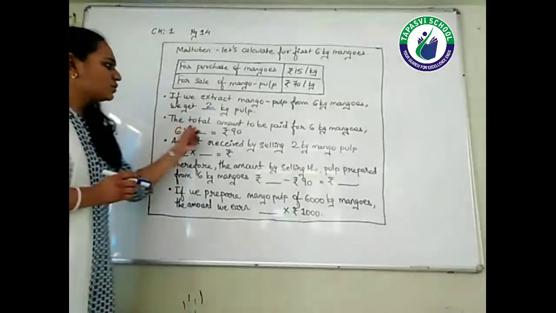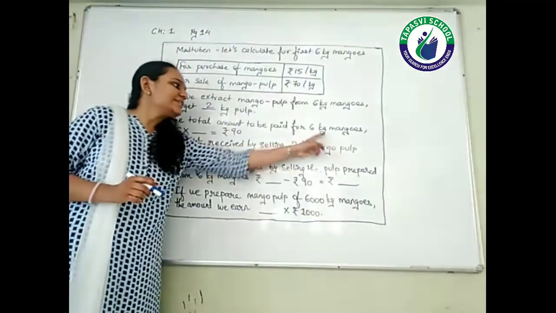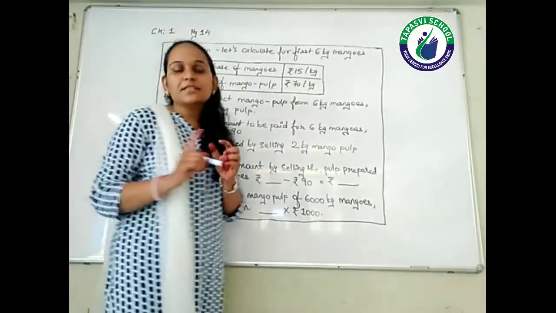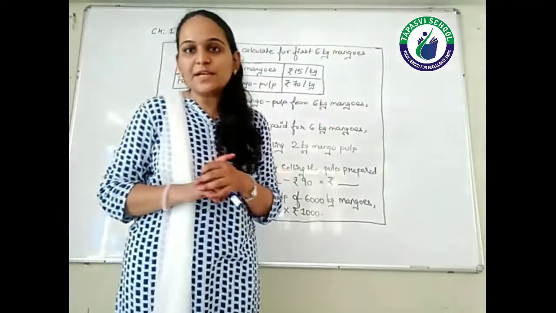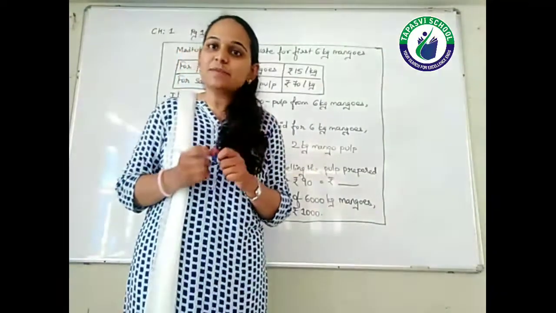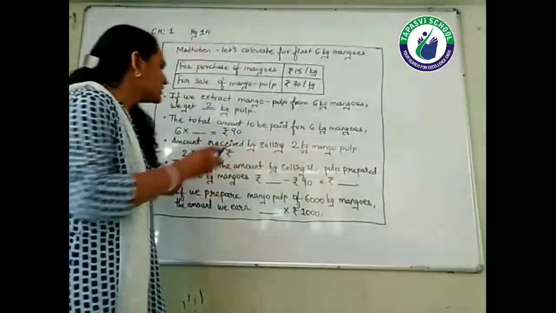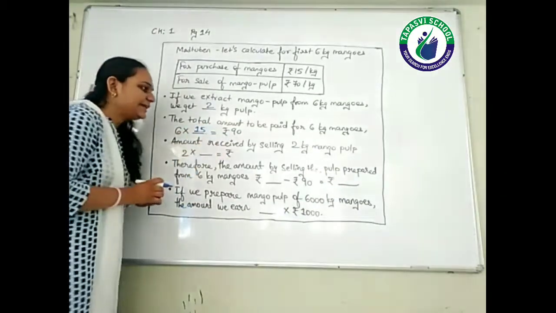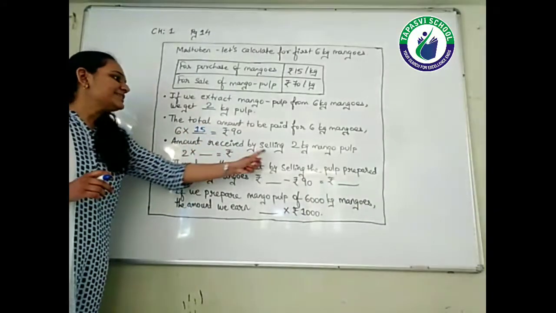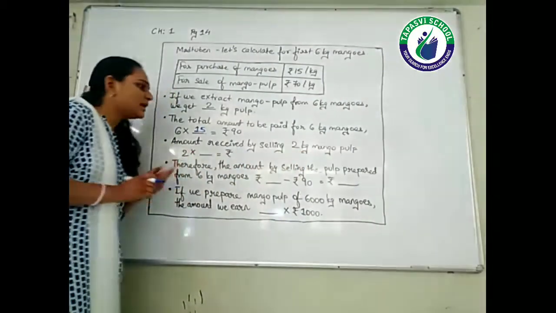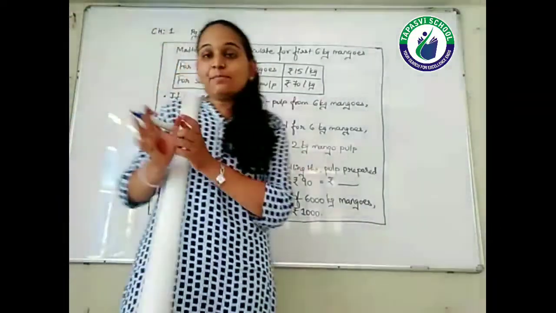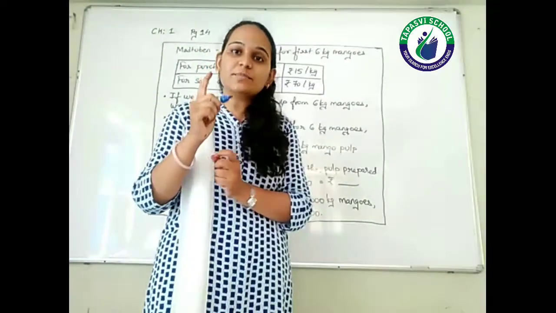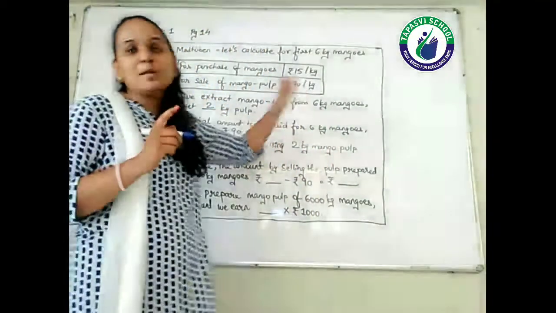Next one is the total amount to be paid for 6 kg mangoes is equal to 6 multiplied by dash. Now see, they are talking about the purchase price. So what is the purchase price for 1 kg mango? That is 15 rupees. So here I am writing 15. So 6 into 15 we got 90. Now the amount received by selling 2 kg mango pulp. Now the pulp is ready and about to be sold. So the selling price of 1 kg pulp is 70 rupees.